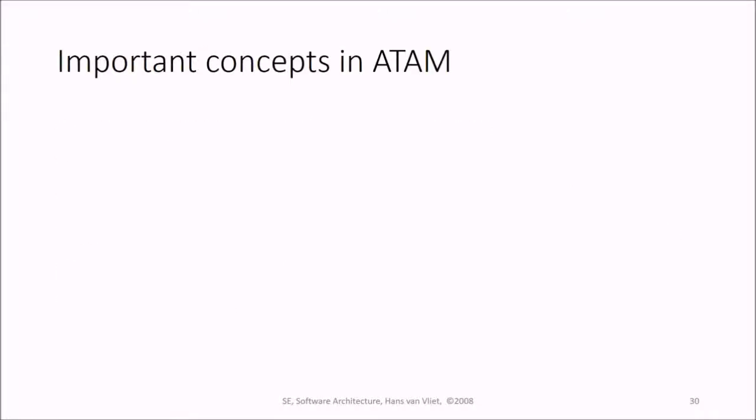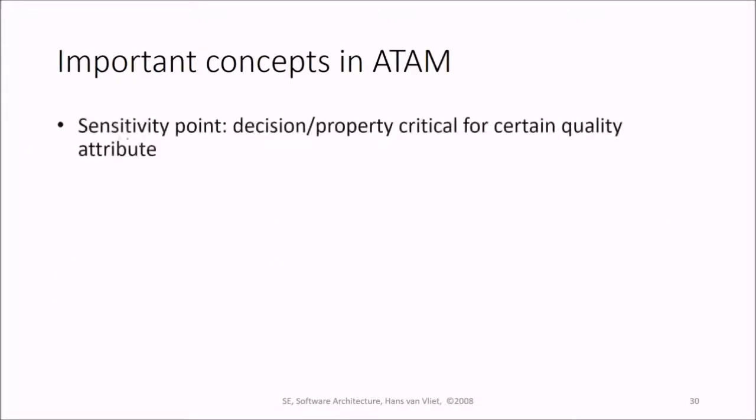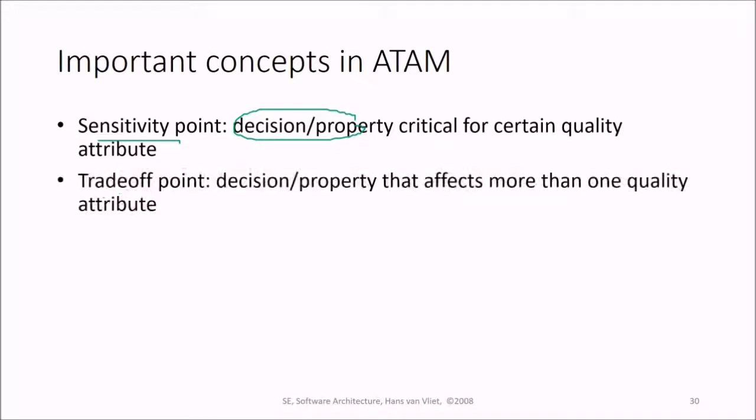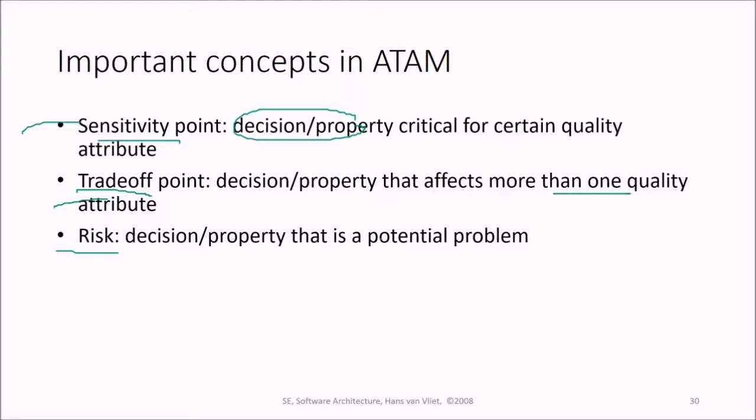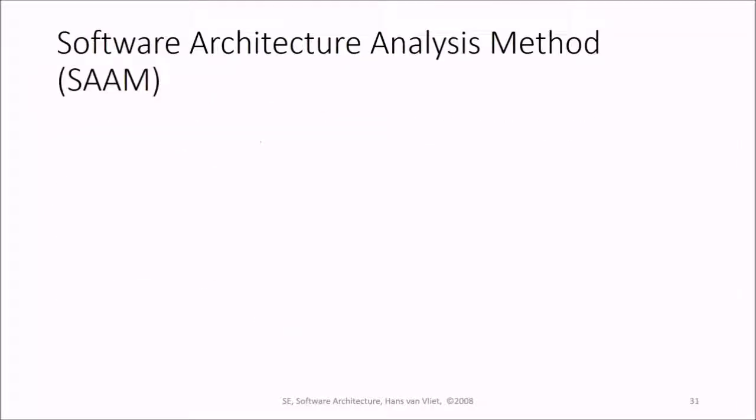A set of risks and non-risks. So important concepts in ATAM are, first, the sensitivity point, that is a decision property critical to a certain quality attribute. Second is the trade-off point. A trade-off point is a decision property that affects more than one quality attribute. Risk is a decision property that has a potential problem. And these concepts may be overlapping.